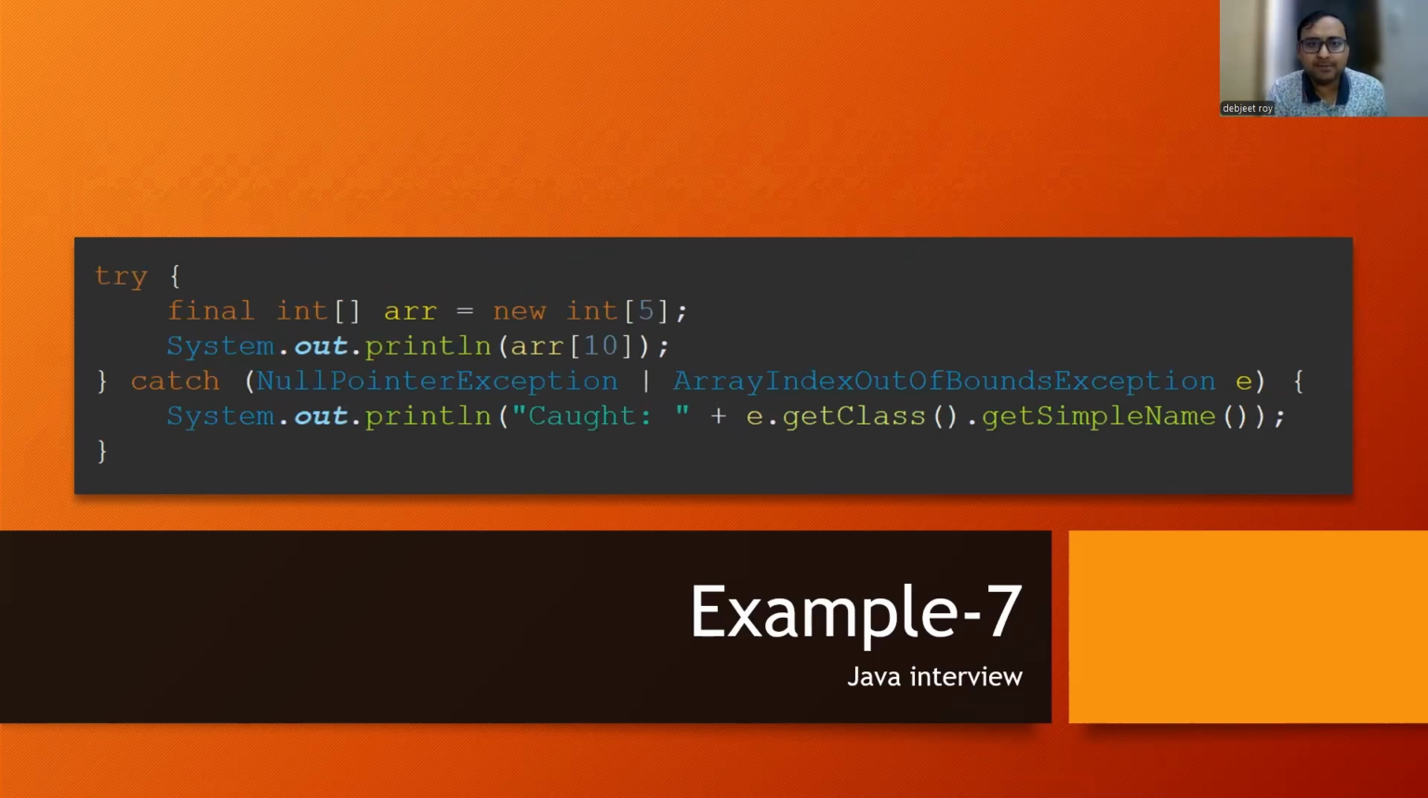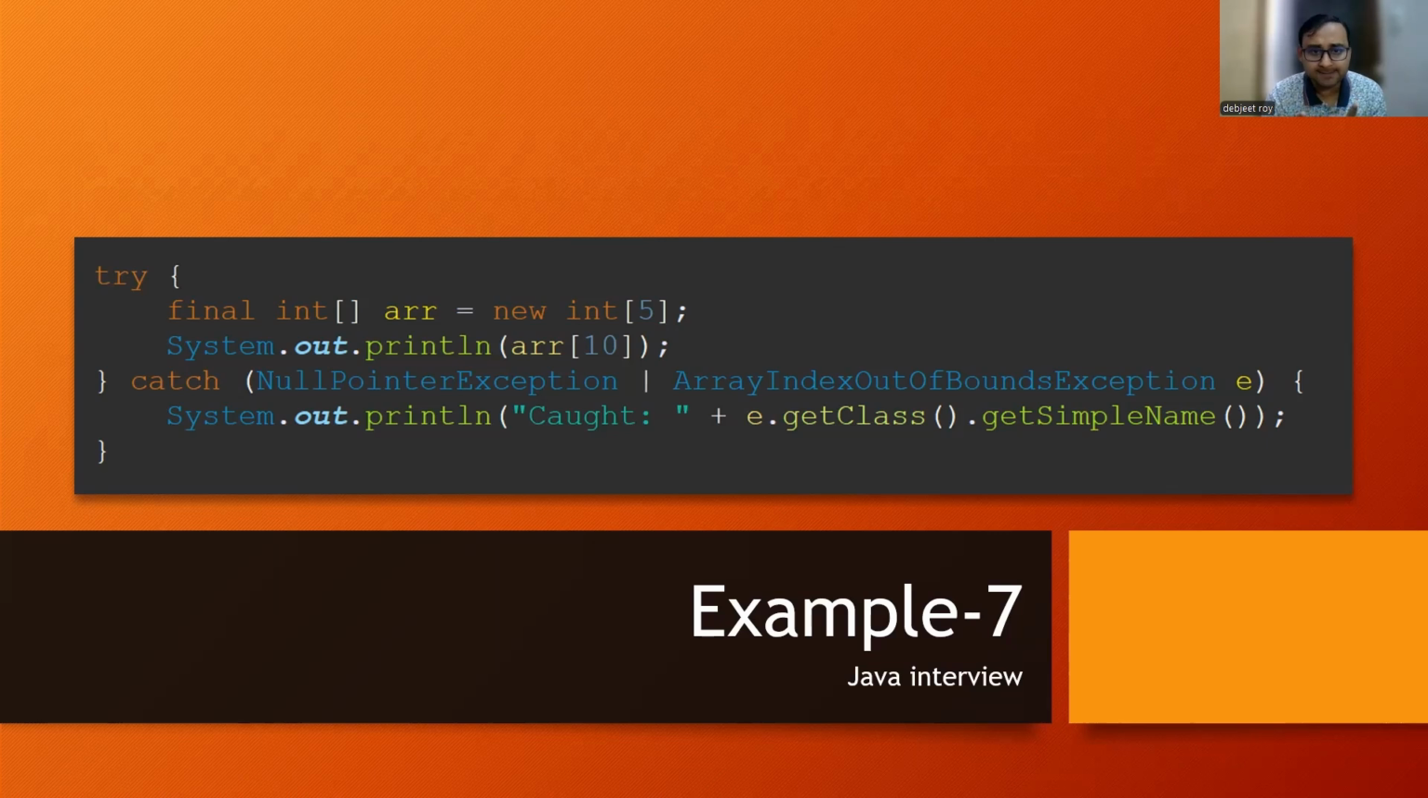So in an array, okay, I'm creating one new array of size 5 and I'm trying to get the data of array of 10. Okay, so we are having the size of array of 5 only, but we are trying to fetch the data at the 10th index. Will that be possible? No. So what type of exception will it be? It will be an index out of bound exception. So is it being caught in the catch block?